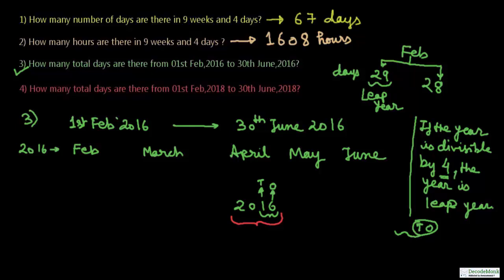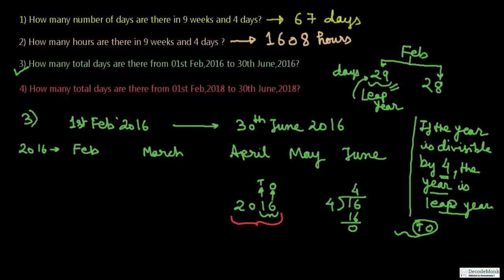So 2016. Let us check whether 16 is divisible by 4 or not. 16 divided by 4 is 4, 4 fours are 16, remainder is 0. So you see that 16 is divisible by 4 and hence 2016 is divisible by 4, and therefore 2016 is a leap year, and during a leap year February has got 29 days.